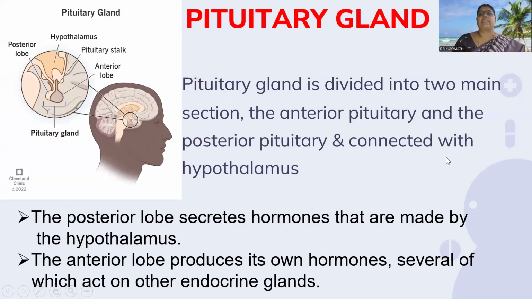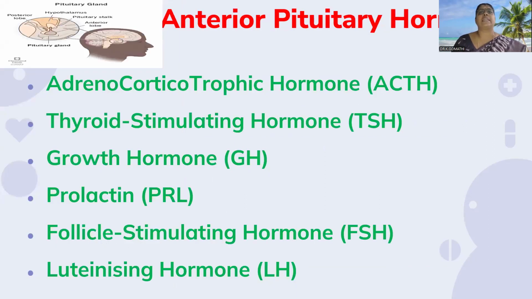The pituitary gland is divided into two main sections, the anterior pituitary and the posterior pituitary, both connected with the hypothalamus. This picture clearly shows the different lobes of the pituitary gland. The posterior lobe secretes hormones that are made by the hypothalamus. The anterior lobe produces its own hormones, several of which act on all other endocrine systems. Now let us see what are all the hormones secreted by the pituitary gland.